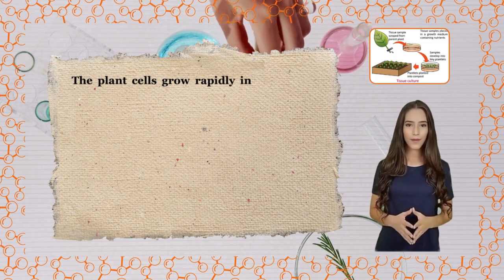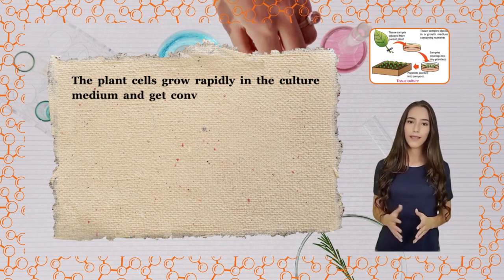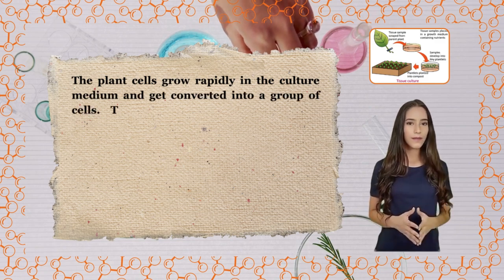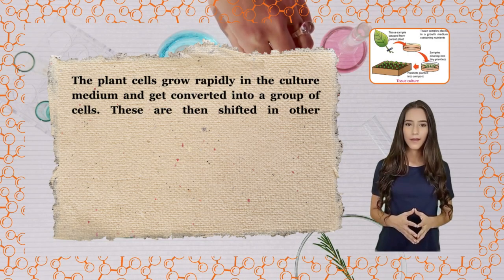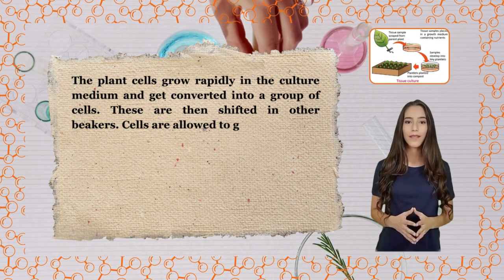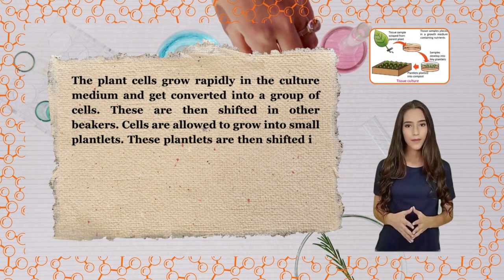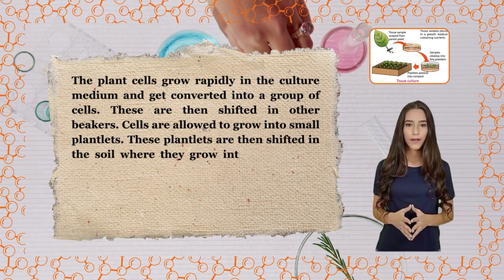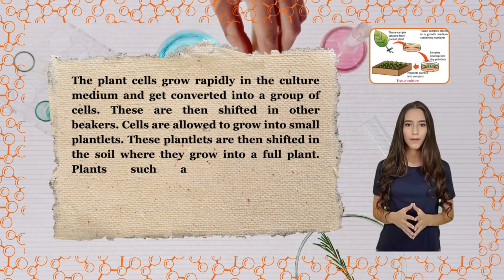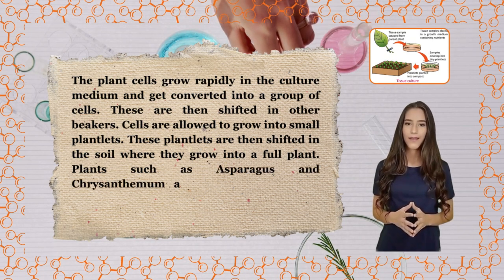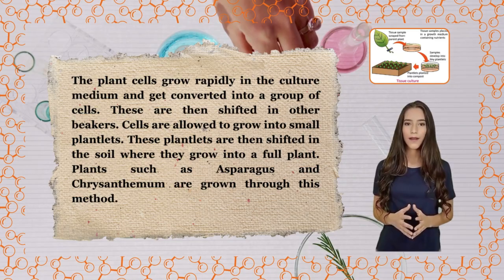The plant cells grow rapidly in the culture medium and get converted into a group of cells. These are then shifted in other beakers. Cells are allowed to grow into small plantlets. These plantlets are then shifted in the soil where they grow into a full plant. Plants such as asparagus and chrysanthemum are grown through this method.